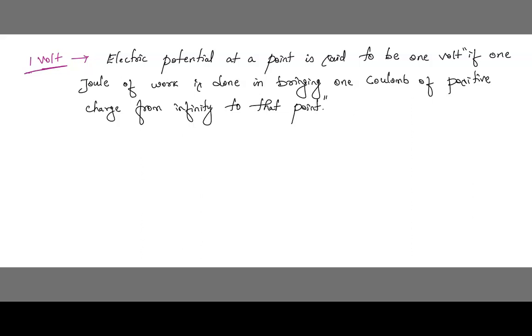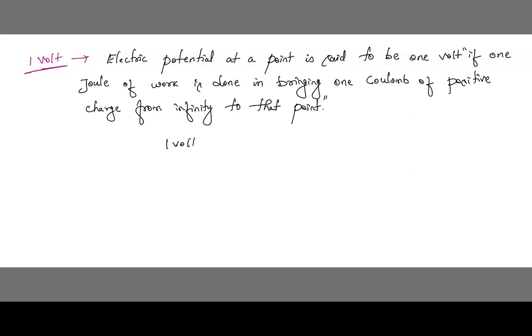We have already discussed, right? The same work done means 1 joule of work is done to bring 1 coulomb of positive charge from infinity to that point, means from outside to inside we are bringing the charge. So we have to do 1 joule of work to bring 1 coulomb of charge from infinity to that point. That is called as 1 volt.